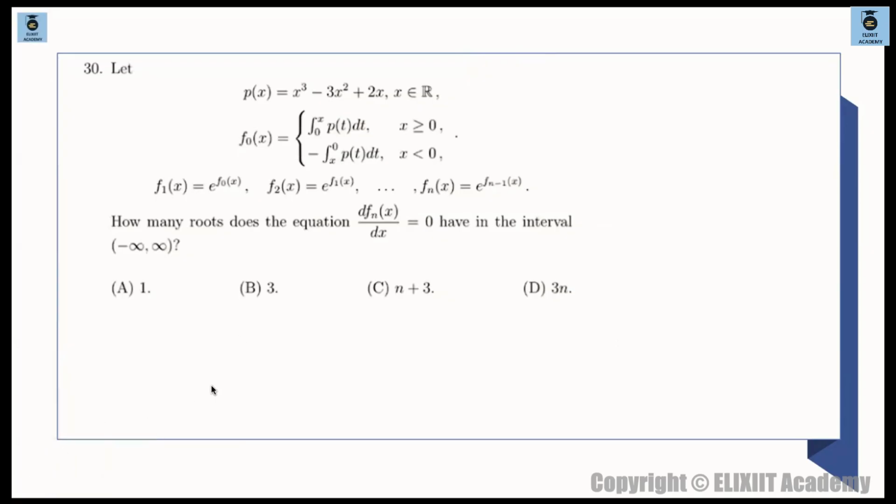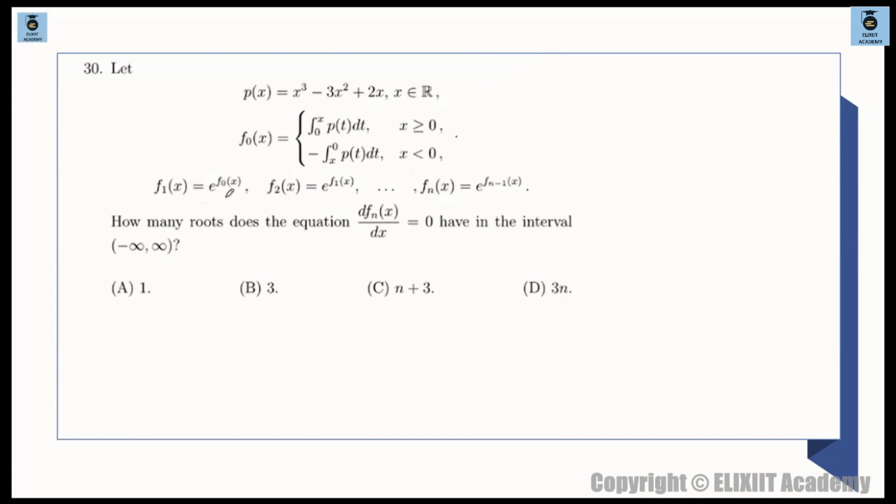देखो भाई next question क्या बोल रहा है? Next question, this question itself looks like a very scary one, but this is one of the easiest questions. Look at this. So px is given to be this polynomial. Fine. F naught x is basically integration 0 to x pt dt for x more than 0, and it's minus of x to 0 p of t dt when x is less than 0. Fine.